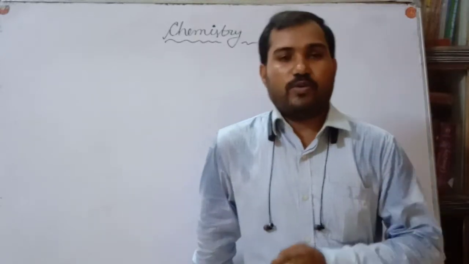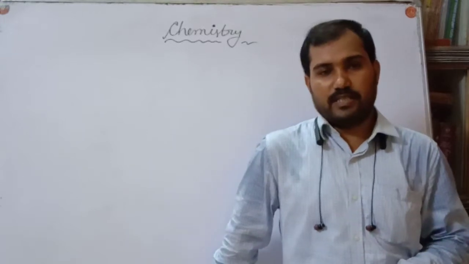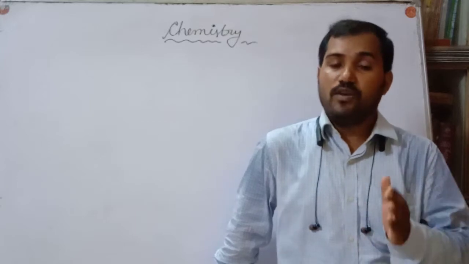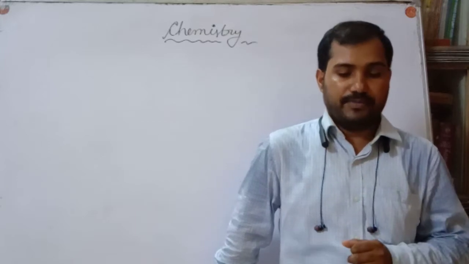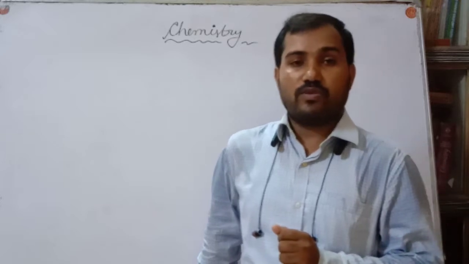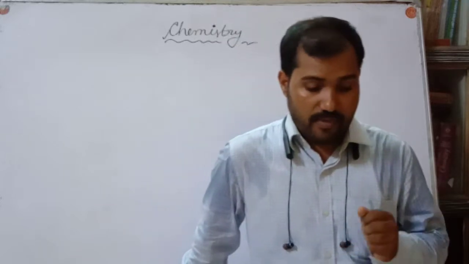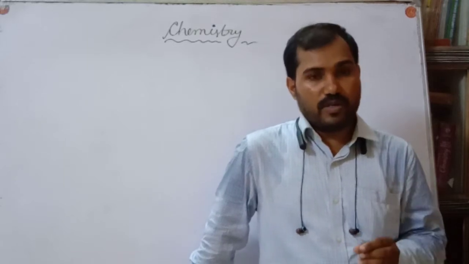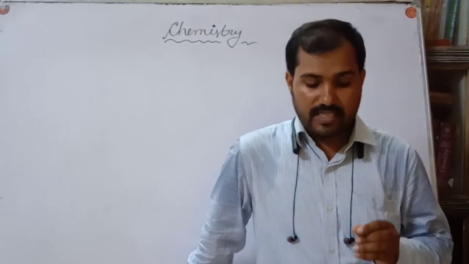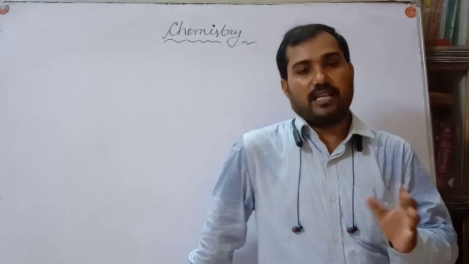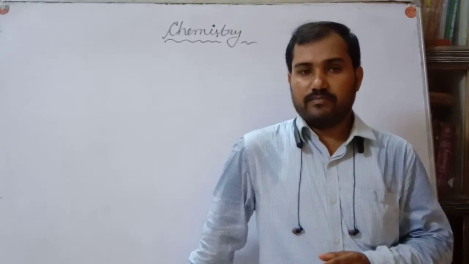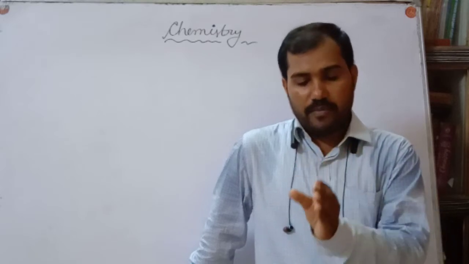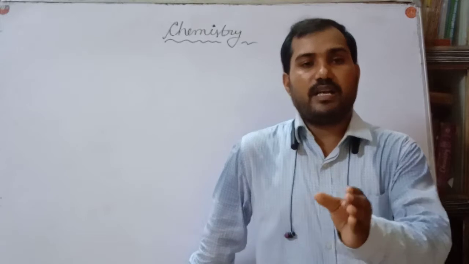Today I am going to give the general information about chemistry: what is chemistry, how will you classify chemistry, what is the scope of chemistry, and what are the uses of chemistry in our daily life. Chemistry is the branch of science which deals with the study of the composition, properties, and chemical reactions of matter with other substances. It deals with the chemical composition, chemical reactions, and chemical behavior of matter.